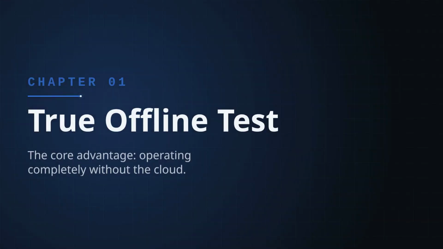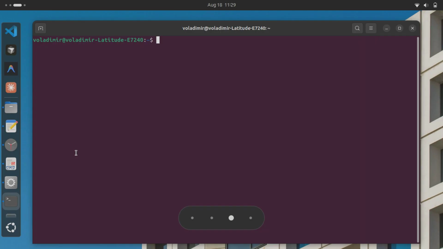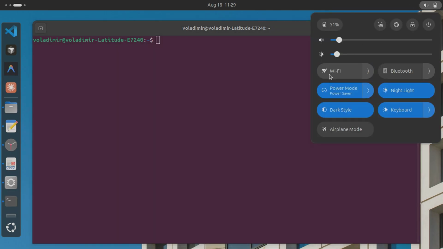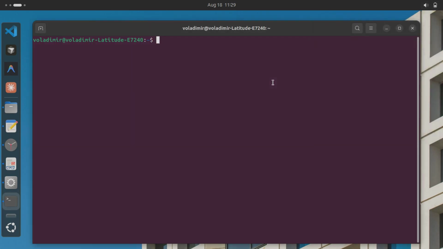No internet connection here, none at all, not even a flicker. By the end of this video, you'll know exactly what offline AI can and cannot do. Here's the model, loading straight from this laptop's own memory right now. No cloud, no API calls, just local hardware doing all the thinking.